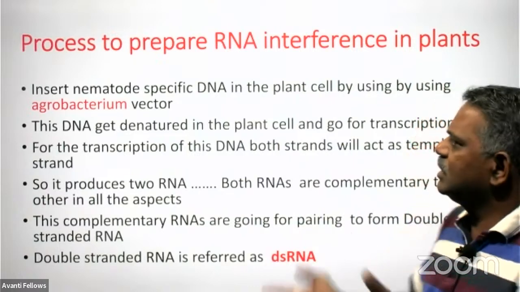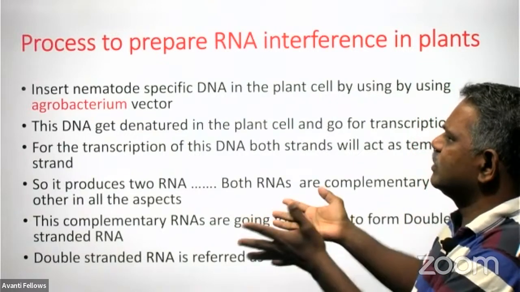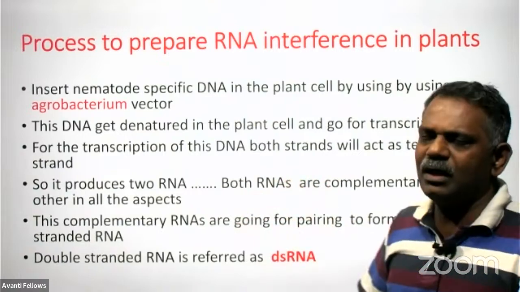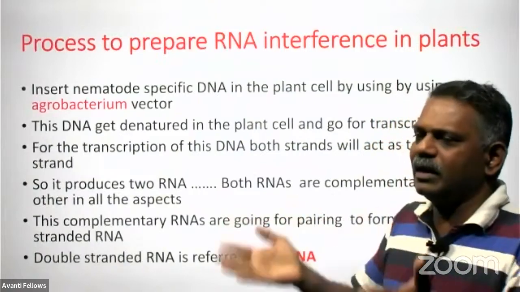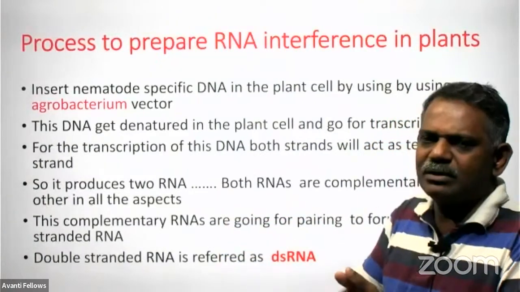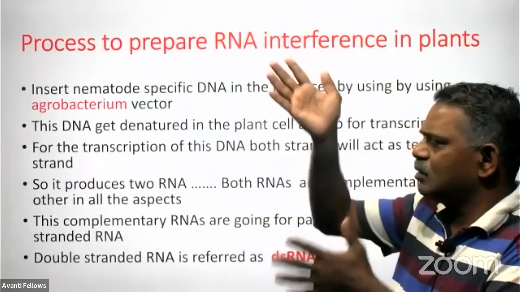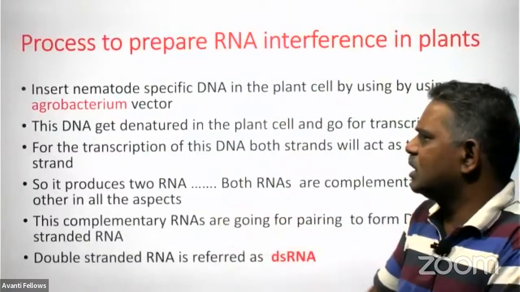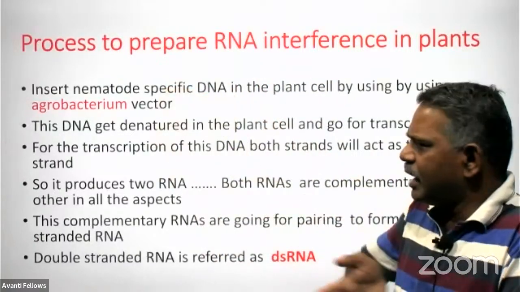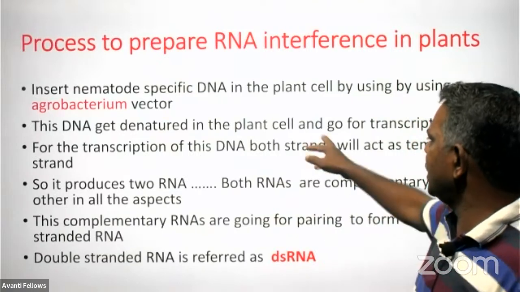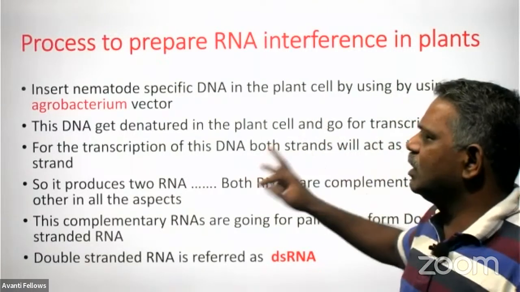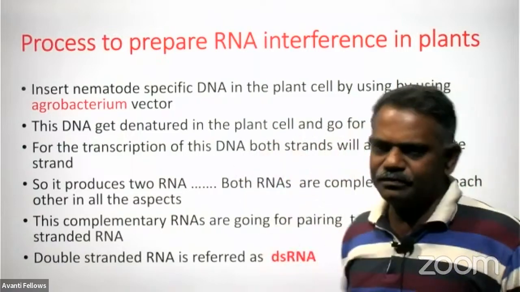After reaching the cell, this nematode specific DNA, which is double stranded, gets denatured. Denature means the double stranded structure will be converted into single stranded by cutting all the hydrogen bonds between the strands in the plant cell, and both will go for transcription.